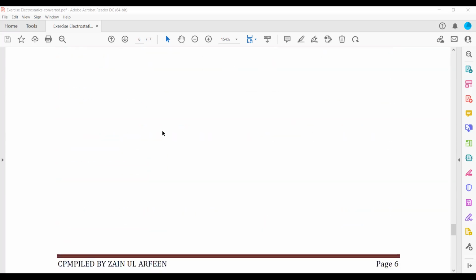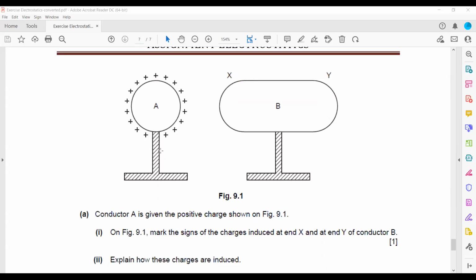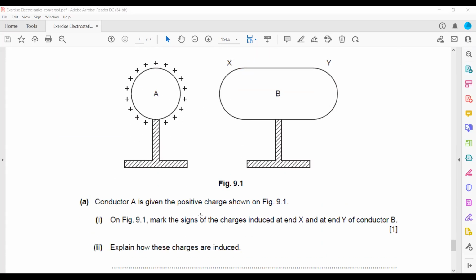Then, as you can see in this figure, conductor A is given a positive charge. On the figure, mark the sign of the charge induced at X. So what will be the charge at X? Positive or negative? It will be negative, and the opposite positive charge will be on the other side. But keep one thing in mind, if you make 4 negative, then there should be 4 positive.